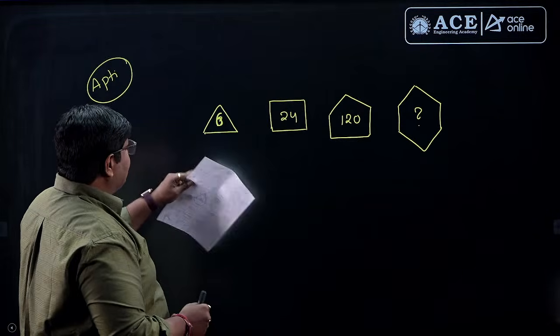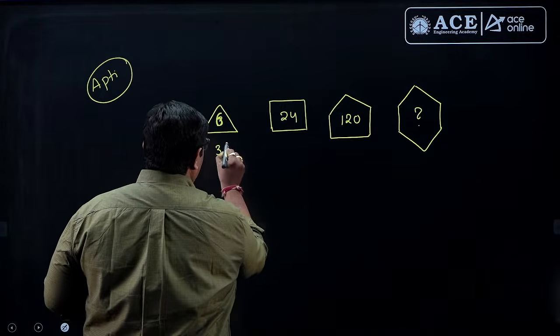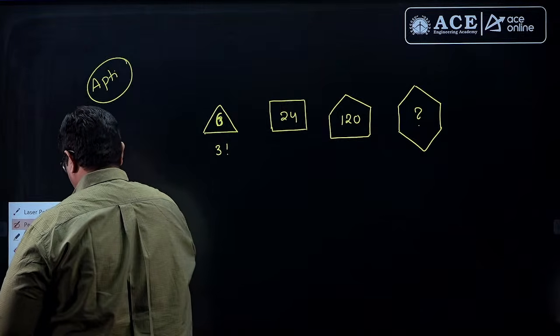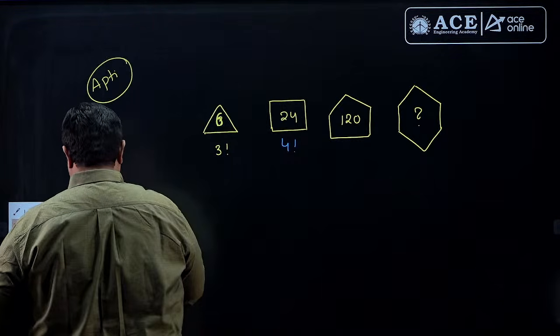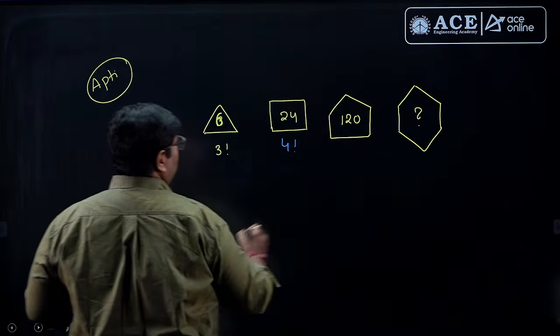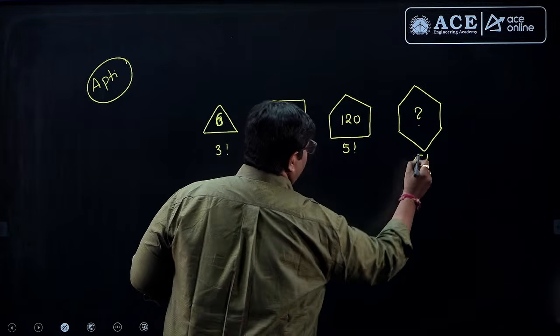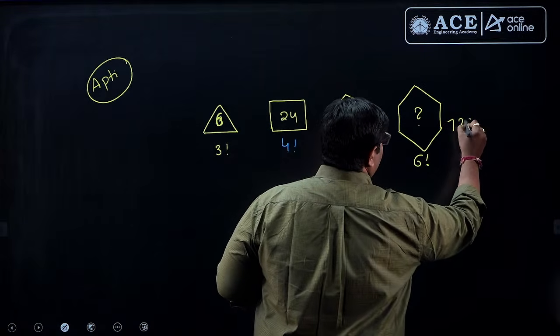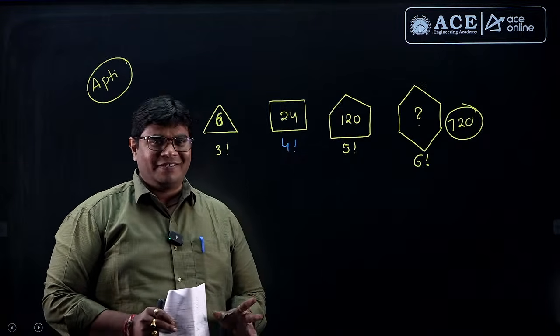Triangle has 3 sides, so 3 factorial. Here 3 factorial, 4 factorial, 5 factorial and 6 factorial. Then the answer is 720, my dear friends. I hope every student is getting this question.